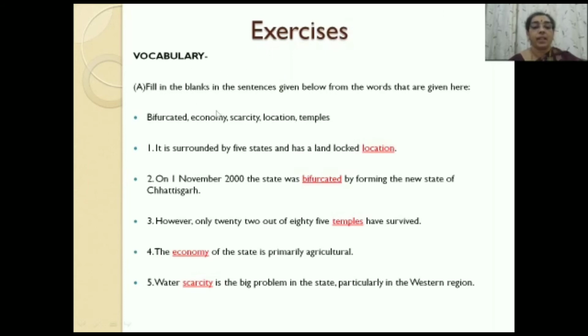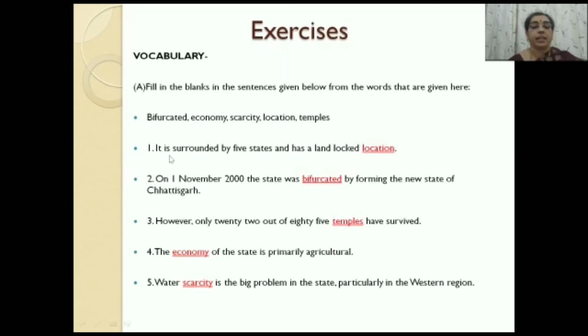We have some sentences here with blanks, and there are a few words also given which are taken from the text. So the question is, fill in the blanks in the sentences given below from the words that are given here. The 5 words given here are bifurcated, economy, scarcity, location, and temples.